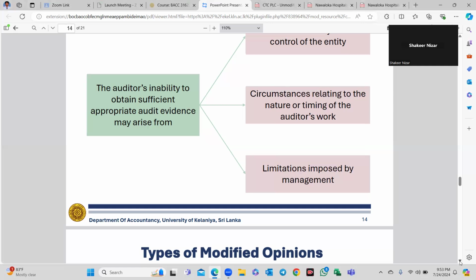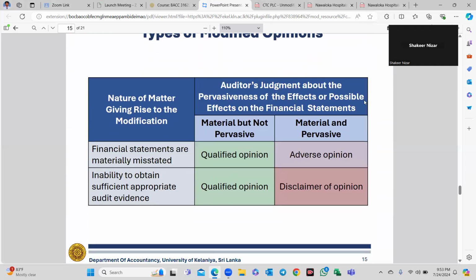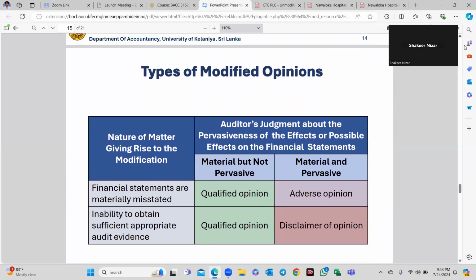Right. Finally, the type of modified opinion. This is important in your second semester. Secondly, you may also learn these things. Nature of matter giving rise to the modification. If the financial statements are materially misstated, you need to see whether such misstatement is material but not pervasive. In this kind of scenario, we issue a qualified opinion.